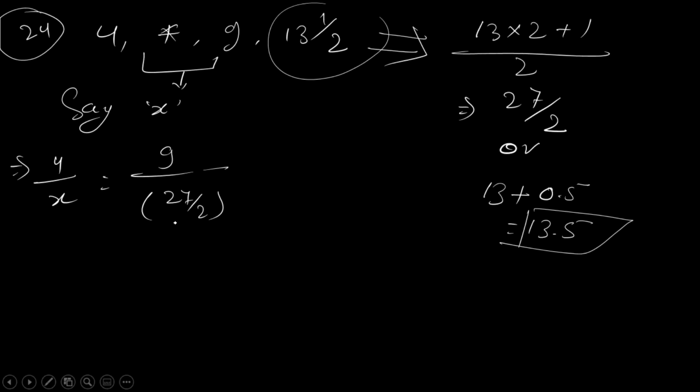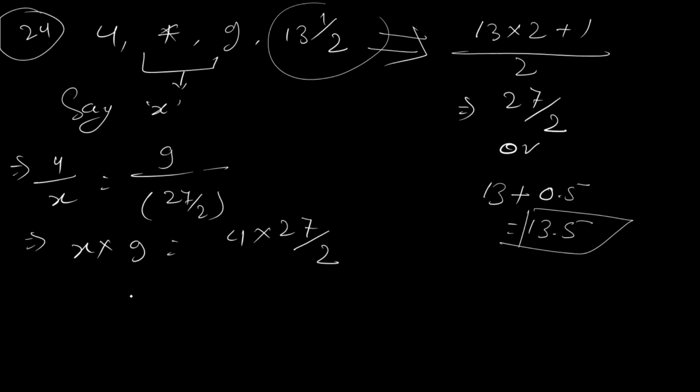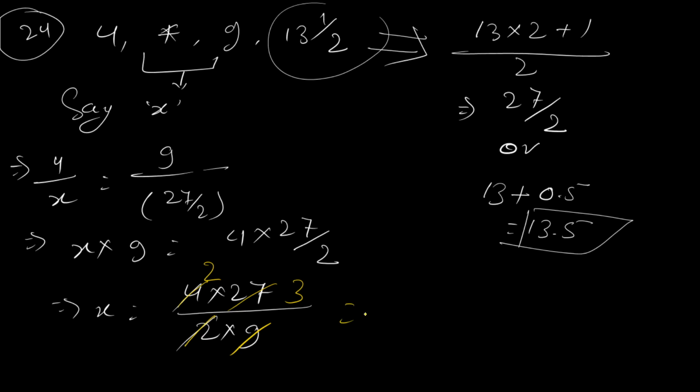Here again our work is the same. Say x should be this, then what will you do? Same thing: 4 by x equal to 9 by 27 by 2. I feel comfortable with this. That's all. Now what will happen? Cross computation. So 4 multiplied by 27 by 2. Am I right? Right sir, you are always right sir. Then 4 multiplied by 27, this is multiplication, so this will go as a division. 2 twos are 4, 9 threes are 27.